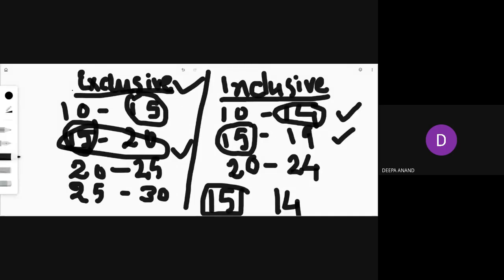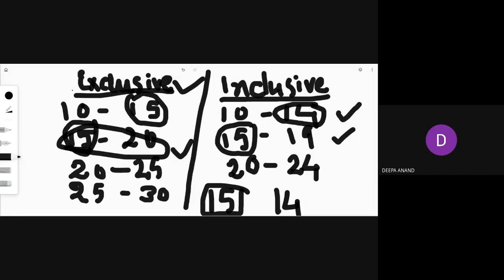Okay, now you have to know what is mid value. Mid value means a value which comes in the middle. See, this class is 10 to 15. What will be the mid value? Give me the answer. Mid value means the value which will come at the middle. In this case, what will be the mid value? 7.5. Sorry? Tell louder. 12.5. The middle value in this case is 12.5.